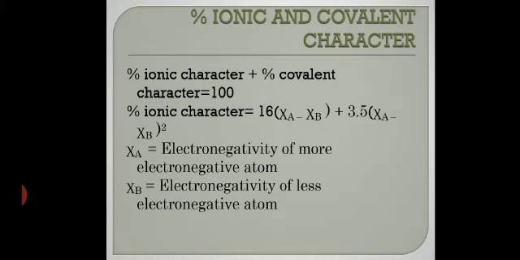That means if the difference between chi A and chi B, that is, the electronegativity difference, increases more than 1.9, then the ionic character increases. And if it decreases below 1.9, then the ionic character decreases and covalent character increases. That's it, I can say in short. So in this way, you came to know the percentage of ionic and covalent character.